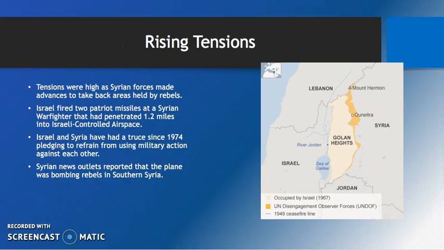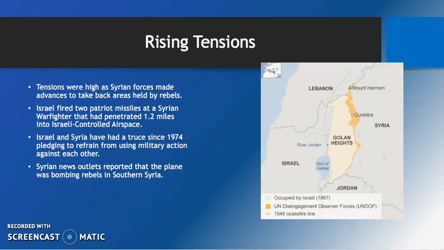So Israel shot down a Syrian fighter jet on Tuesday, July 24th, after it penetrated into Israeli-controlled airspace over Golan Heights. According to the Israeli military, tensions were already high because the Syrian forces were conducting operations to take back areas on the frontier with Israel that were being held by rebels. So tensions were already high on Israel's side. Israel fired 2 Patriot missiles at a Syrian warfighter that had penetrated 1.2 miles into Israeli-controlled airspace.